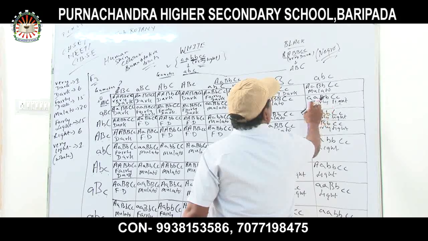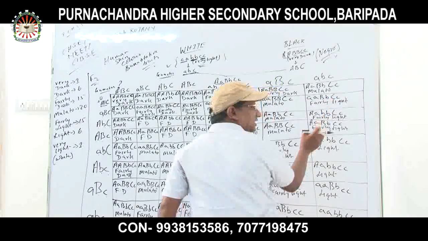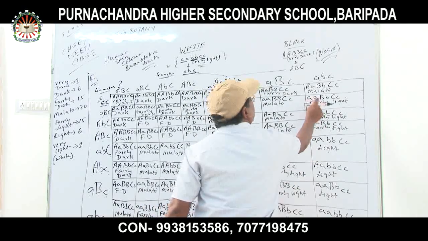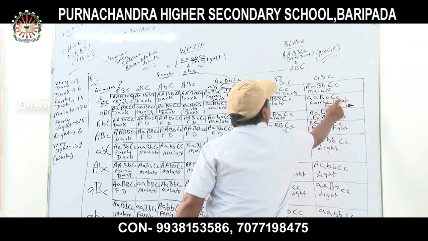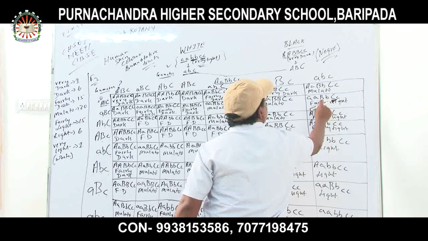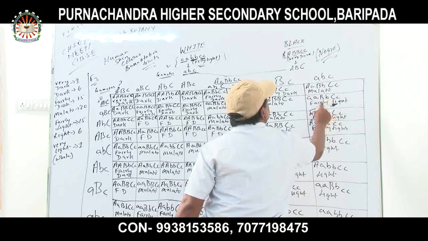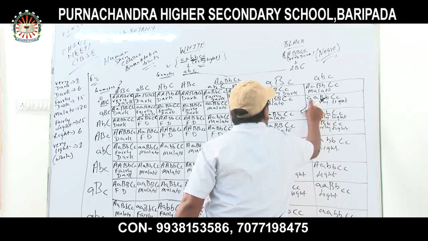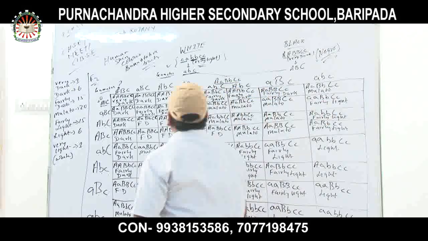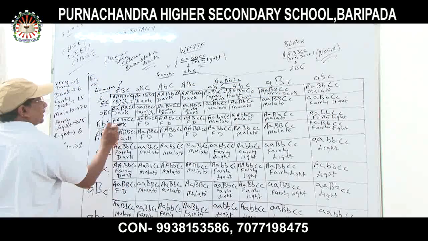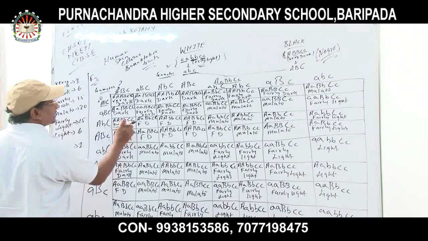And fairly light. Why is it fairly light? Because four recessive genes are there. How many recessive genes are there? Four recessive: 1, 2, 3, 4. Two small a, one small b, and one small c, and the rest of the dominant genes are capital B and capital C. That's why it is fairly light, because four recessive genes are there. Next, dark. Capital A, capital B, small b, capital C, small c.